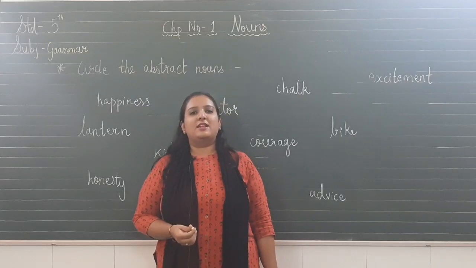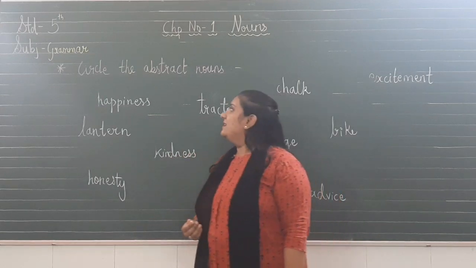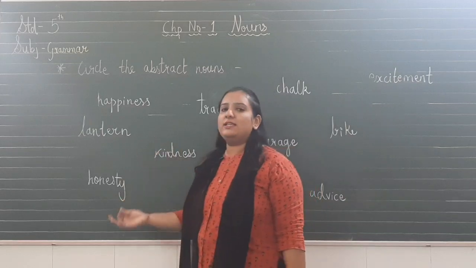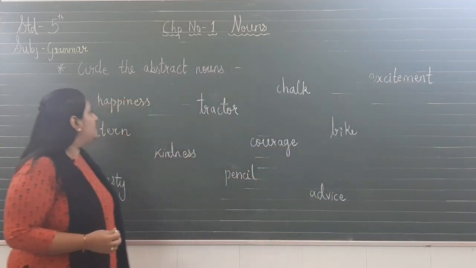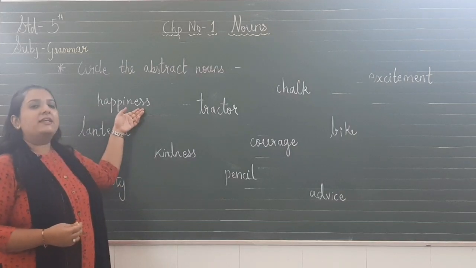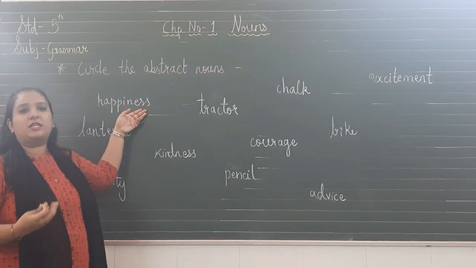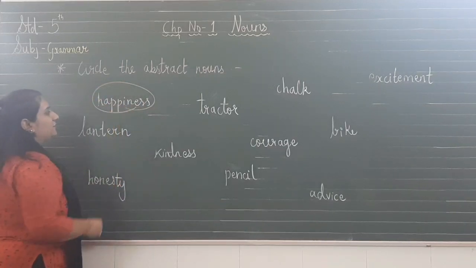Okay students, so now let us have a look at abstract nouns exercise. So here what is it saying? Let's circle the abstract nouns. So from all these nouns we have to find the abstract nouns. So let us look at the first noun, happiness. Can we feel the happiness? Yes, we can only feel the happiness, we cannot touch or see them. So happiness is an abstract noun.